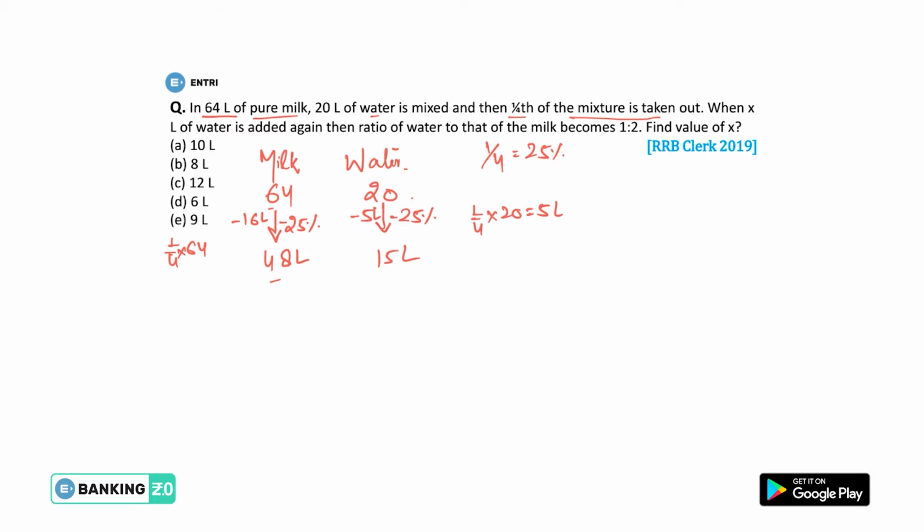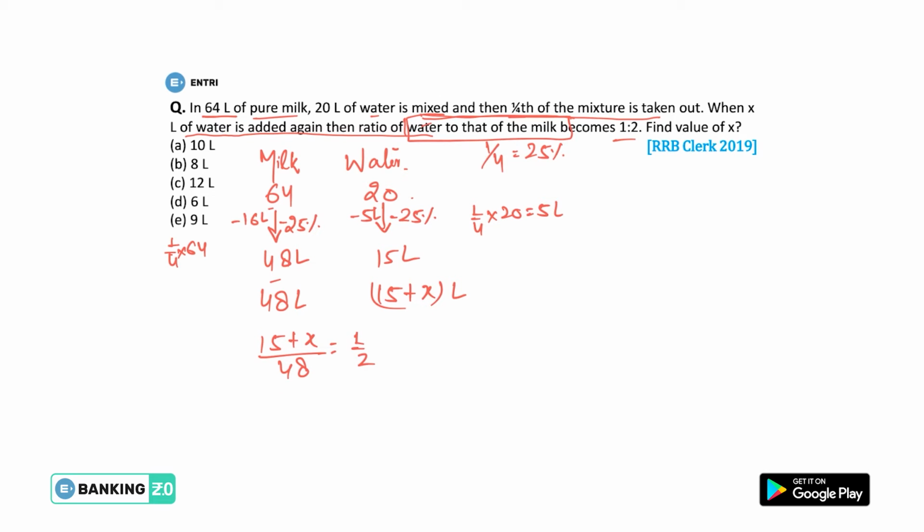Then when x liters of water is added again, the new quantity of water will be 15 plus x liters, and milk is 48 liters. Then the ratio of water to that of milk, guys, you need to read the question carefully now. Water to milk, that means the ratio of water to milk is given. Here it is 1:2.